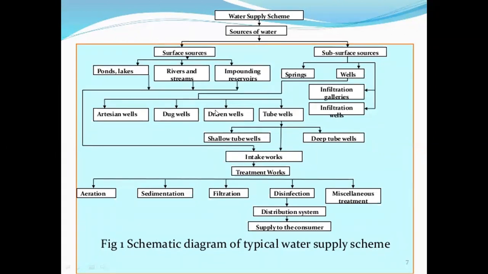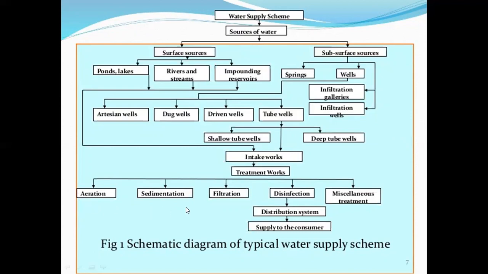Then from the sources of water, water goes to the intake works or intake structures. In the intake structure, water gets stored, and then this water is conveyed to the water treatment plant. In the treatment plant, the water gets purified by the following processes. First is aeration. Aeration means water is brought in contact with atmospheric oxygen, and the gases present in water are removed by this process.